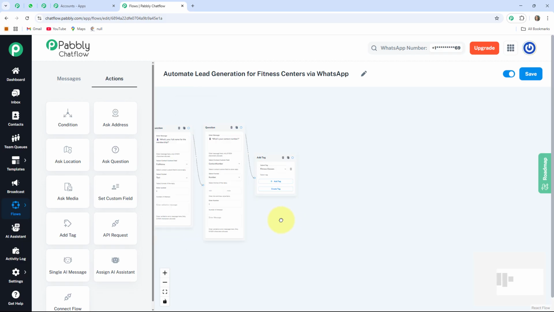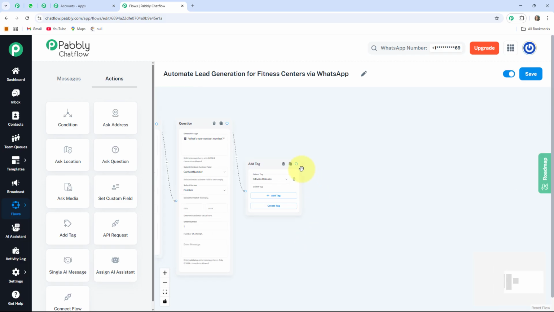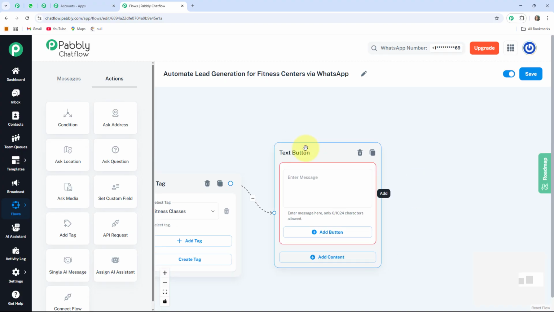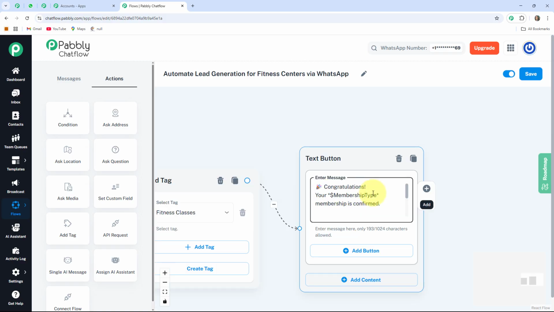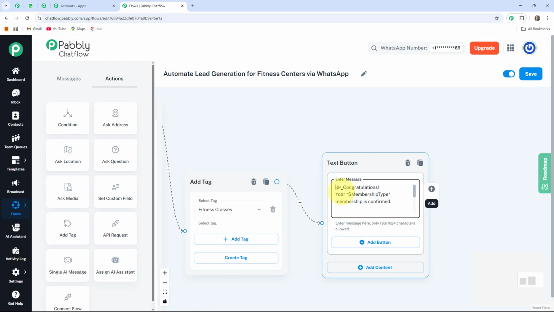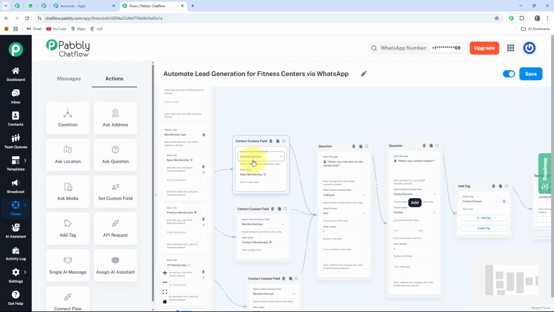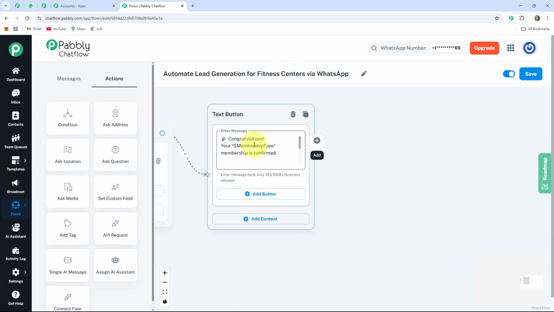Now at last, after all these processes, our bot will give one final message to our user. For that, I'm clicking on this circle, dragging a line, and choosing content type as text plus button. It will provide us one text button box where I am going to write my response message. Here I write "Congratulations, you are with $membership type." Here you can see I use this dollar symbol before membership type because I want to set this contact custom field dynamic that we used here. With the help of this symbol, your message will become dynamic and your bot will respond to your users by their selected plans. I also provide one test amount link.